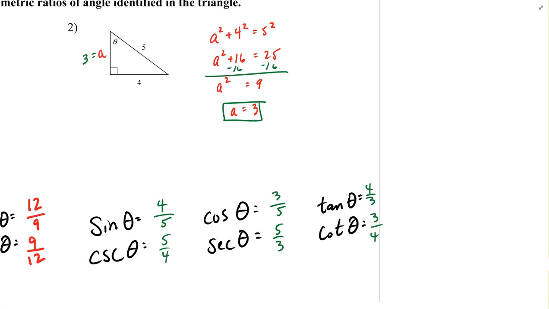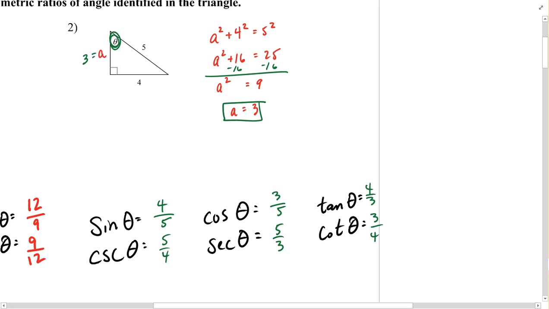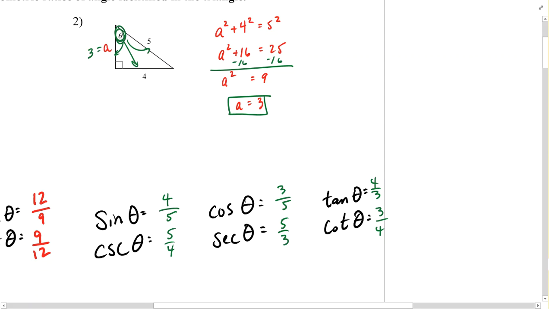And I answered with these fractions because I recognized with the angle up here that the 4 is our opposite side, 3 is our adjacent side, and 5 is the hypotenuse.